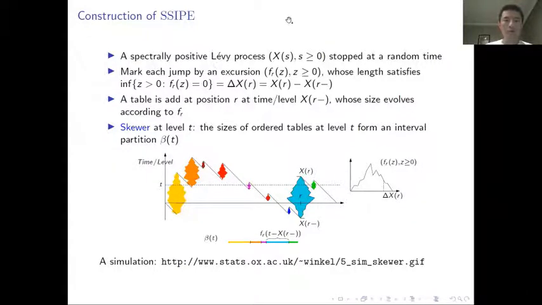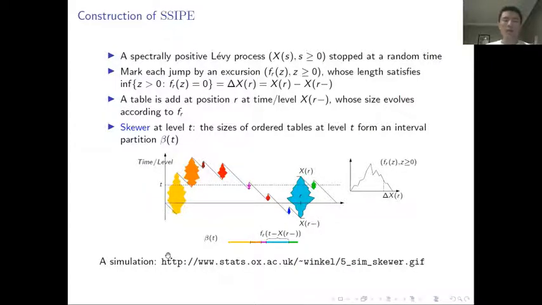We first put a level process X with positive jumps. At each jump of X, we associate an excursion so that the size of the jump is equal to the length of the excursion. We imagine this excursion is evolving vertically corresponding to the spindle shape, so that the width of the spindle shape is given by the value of the excursion.